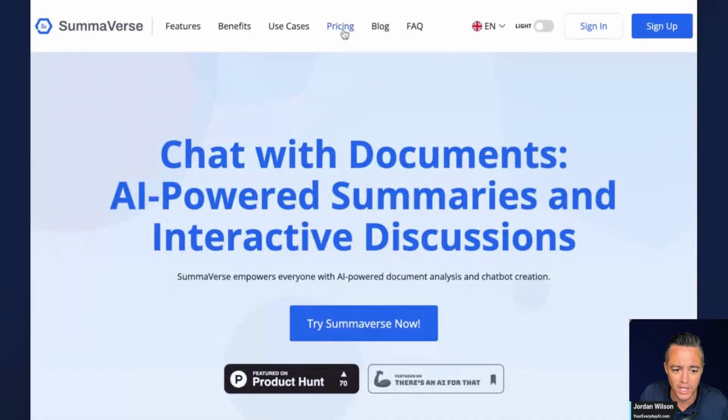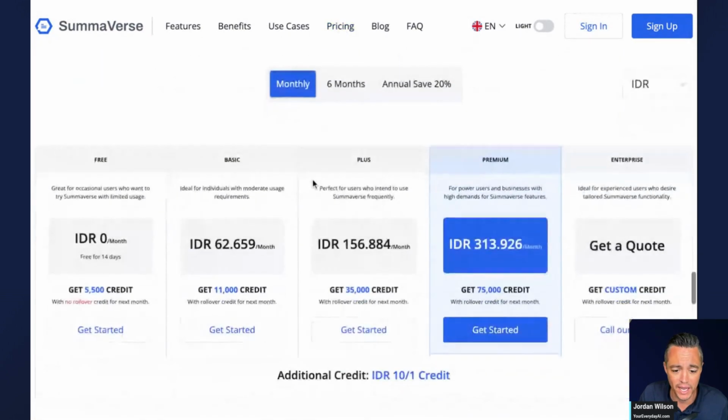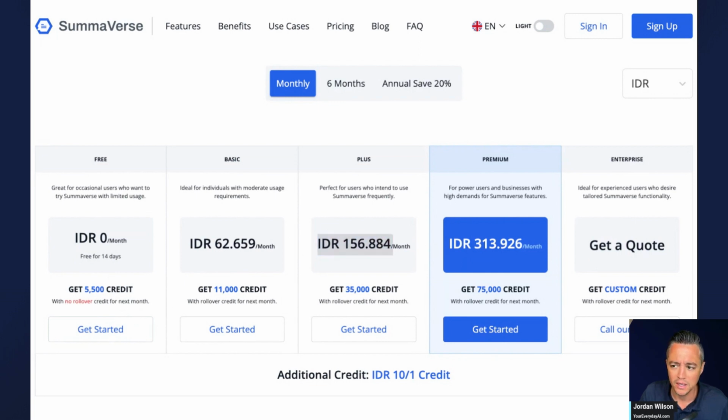So you can get a free account. Otherwise, you have paid accounts here. It looks like it's in a different currency. It's in IDR, which I'm looking up here to see what it is. IDR is the Indonesian rupiah.